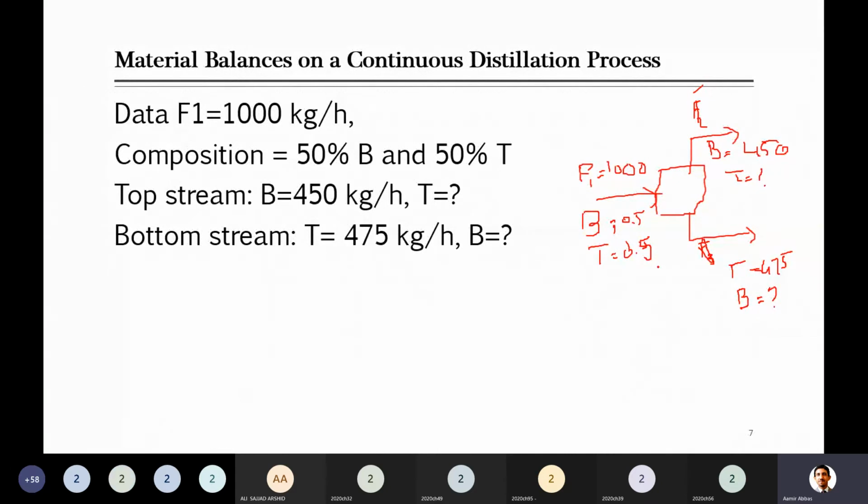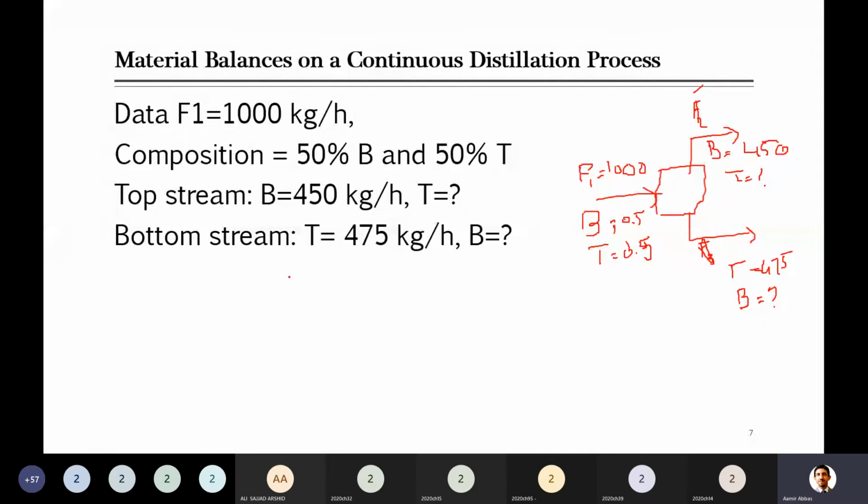Students say toluene is 50 kg per hour and benzene in the bottom stream is 25 kg per hour. That is based on the balance you have solved last time, but I'm asking for something you can directly write now. No, there is nothing like that, because benzene and toluene will be calculated.